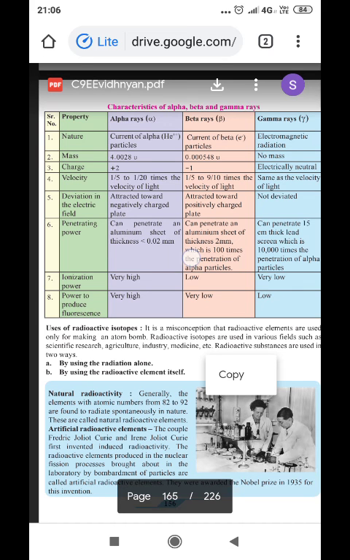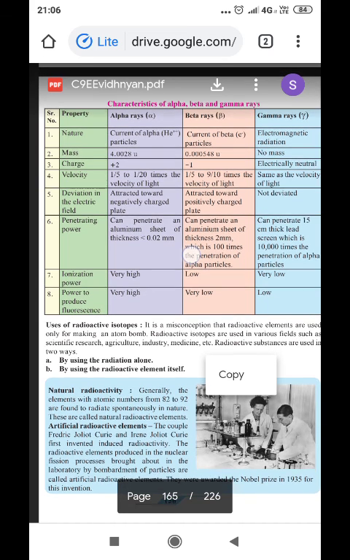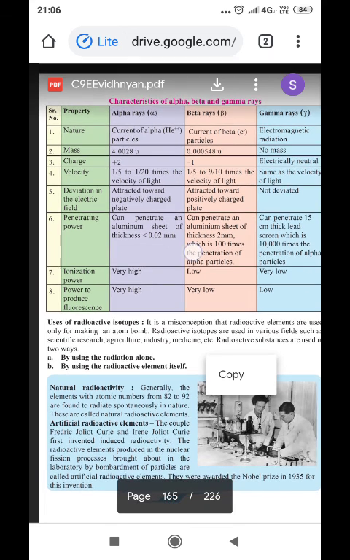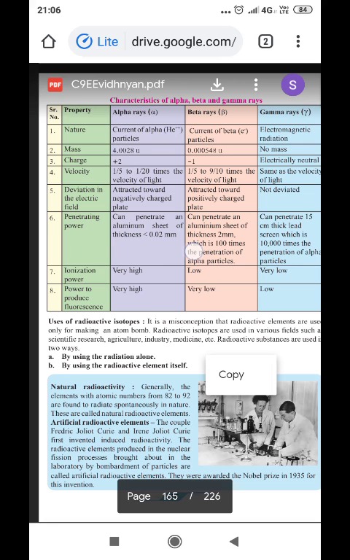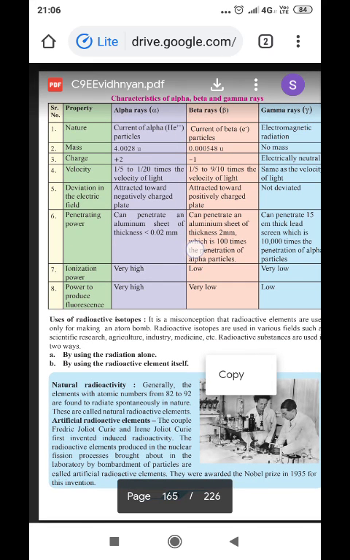Alpha is a stream of alpha or helium particles. Beta is a stream of negatively charged particles. And gamma rays are electromagnetic radiations. Mass of alpha particles is 4.0028 units, whereas mass of beta particles is 0.000548 units. Gamma rays, since they are not particles but radiation, have no mass.